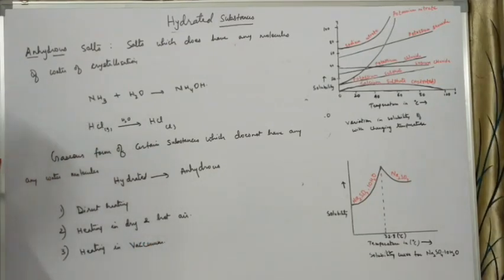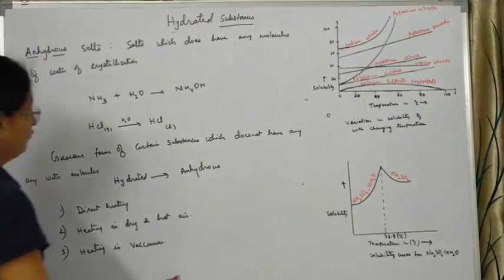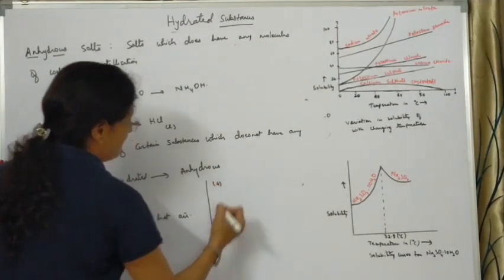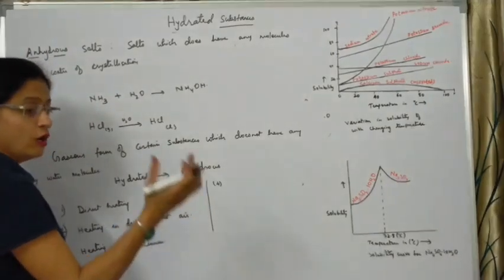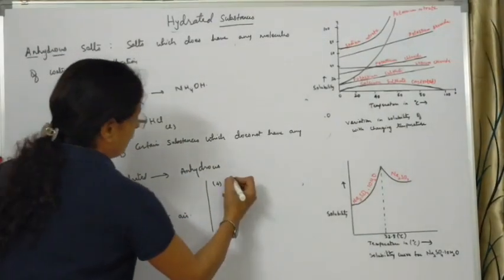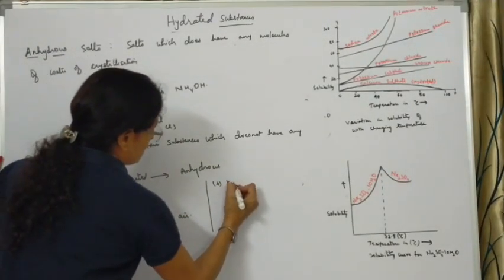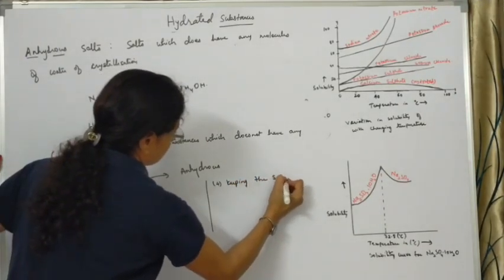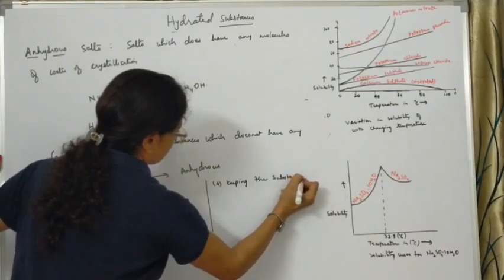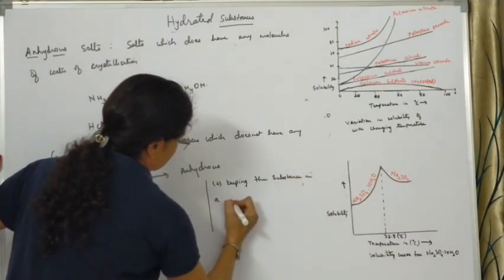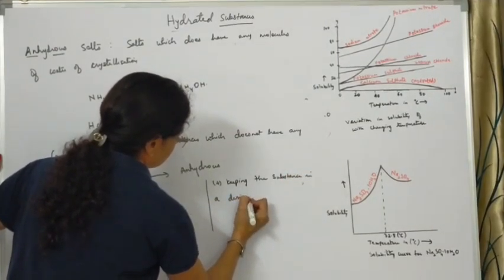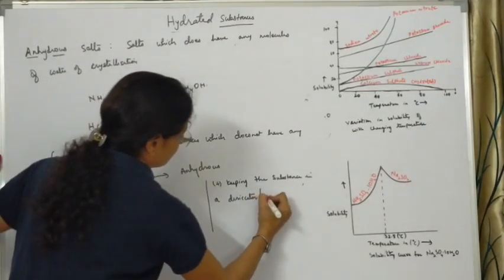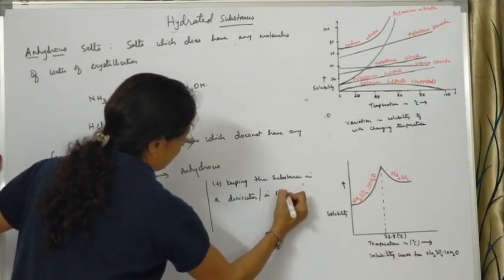At the same time, you can keep the substance in a desiccator or in contact with a desiccating agent.